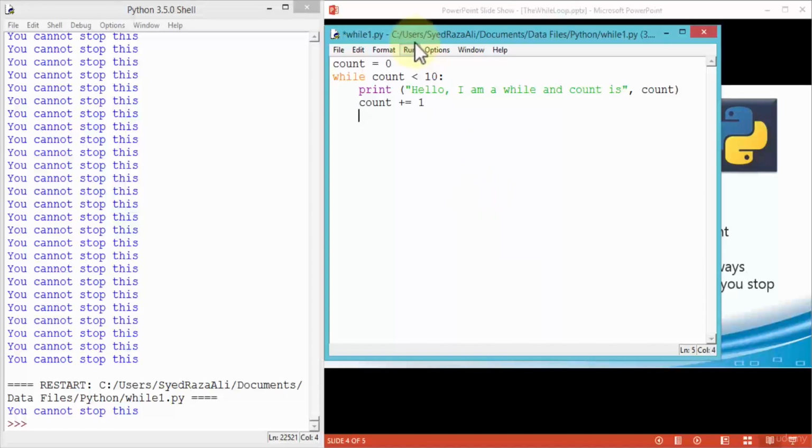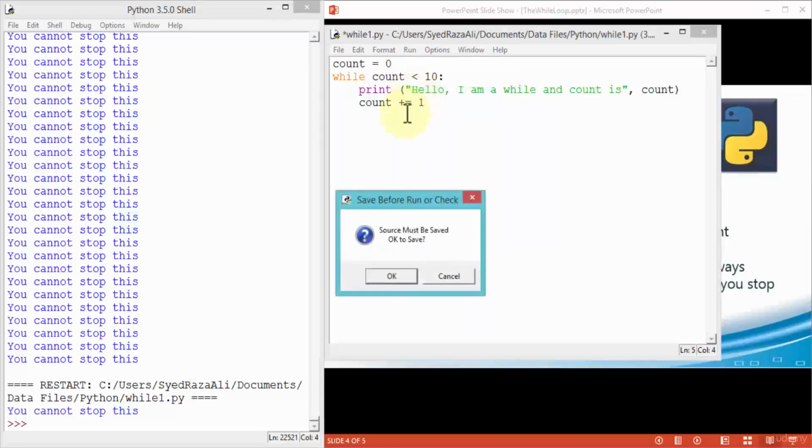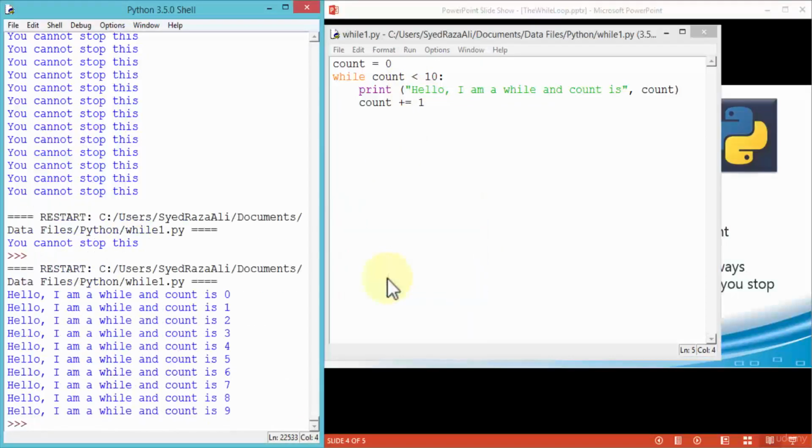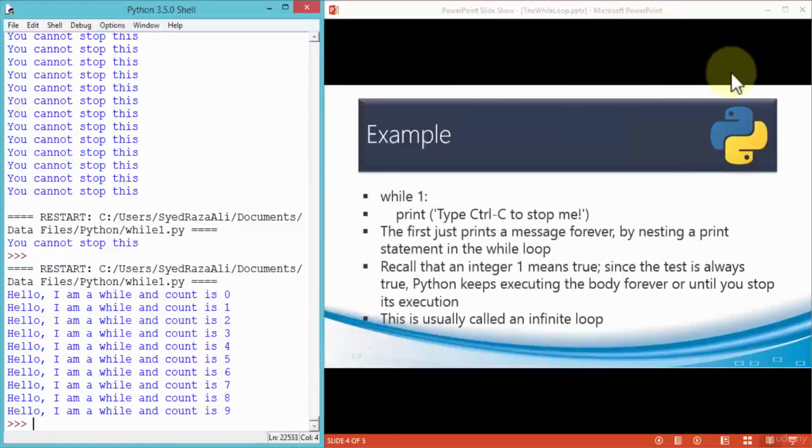And if I run this module, click run module, click OK to save. In this instance, Python prints the output 10 times, 0 through 9. Hello, I'm a while, and the count is 0, 1, 2, 3, all the way up to 9, because this is what I specified. So let me minimize this for now. So here, just a simple concept of the while statement. As long as the condition is true, Python is going to keep looping around until you stop the execution.